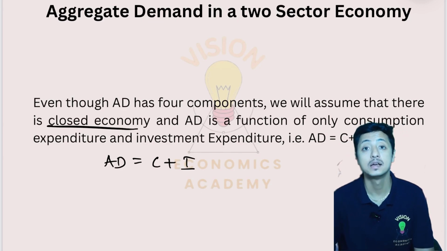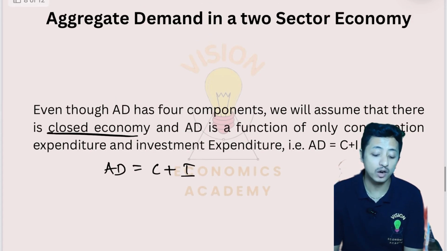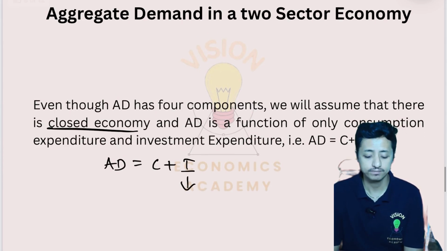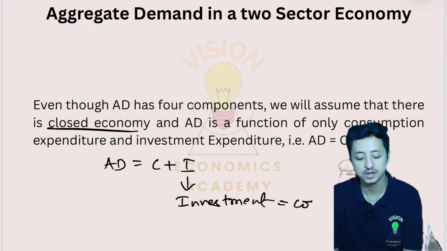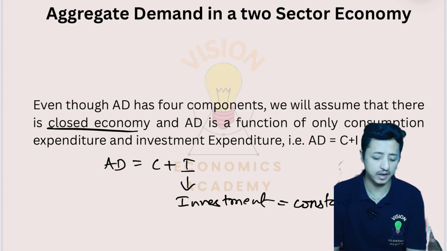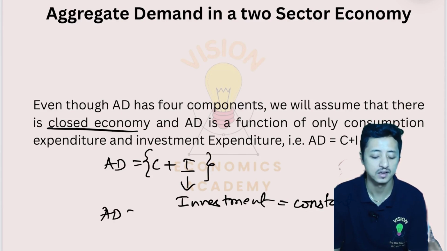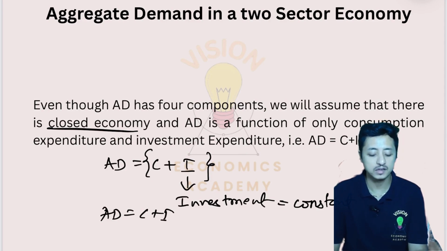I've already explained it, but what we are assuming here is that the investment remains constant, so it is autonomous. The two components of aggregate demand are C plus I, or AD equals C plus I. C for consumption, I for investment.